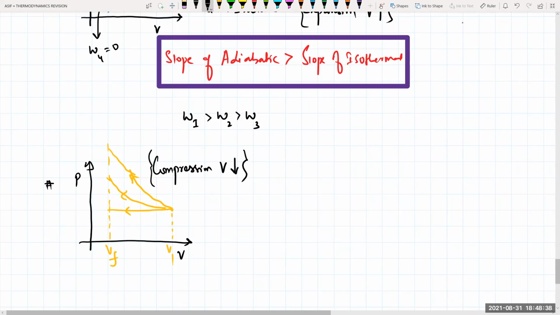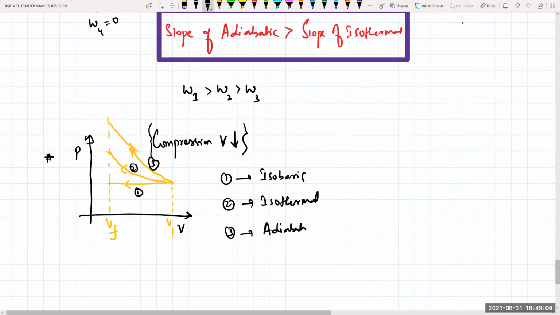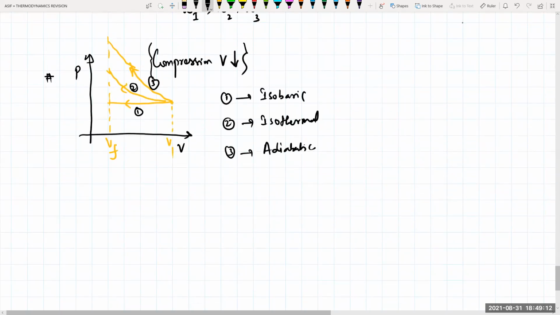For volume decreasing, I'll give the names for this. Say, if this is 1, this is 2, and this is 3. So 1 represents your isobaric, pressure remaining constant. 2 will obviously be isothermal. And the volume constant one means isochoric. The third one is your adiabatic. Volume is changing now, going from V1 to V2.